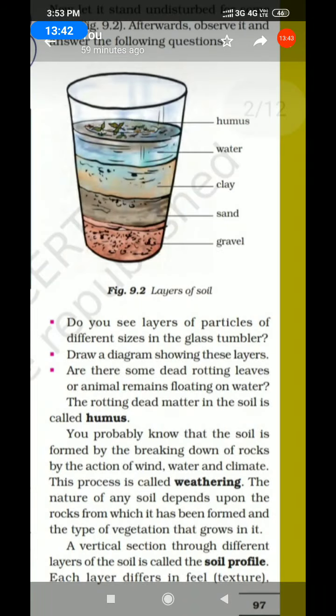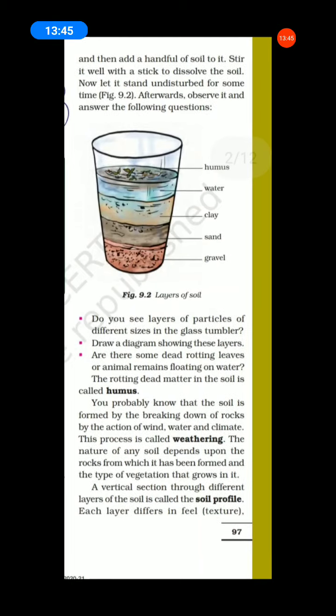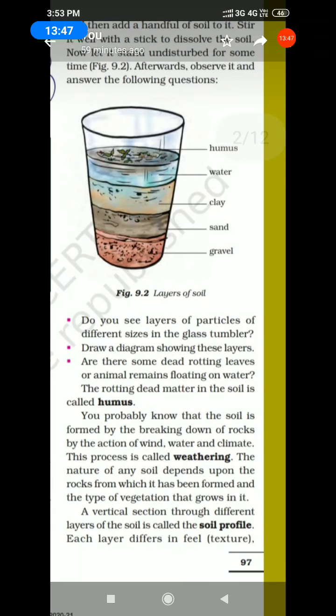Next, all of you see your book. Do you see the layers of particles of different sizes in the glass tumbler? Draw a diagram showing these layers.